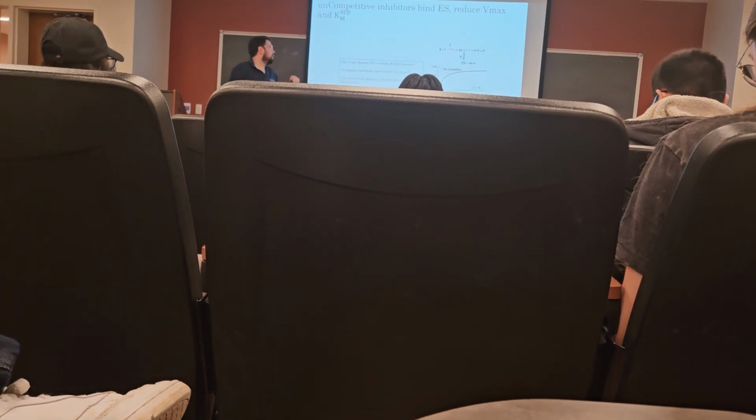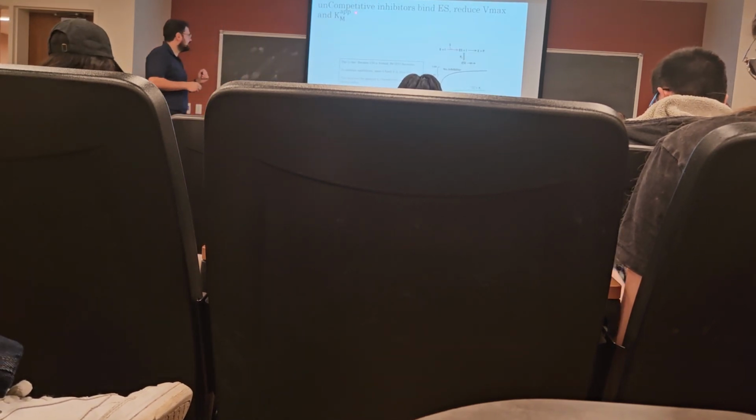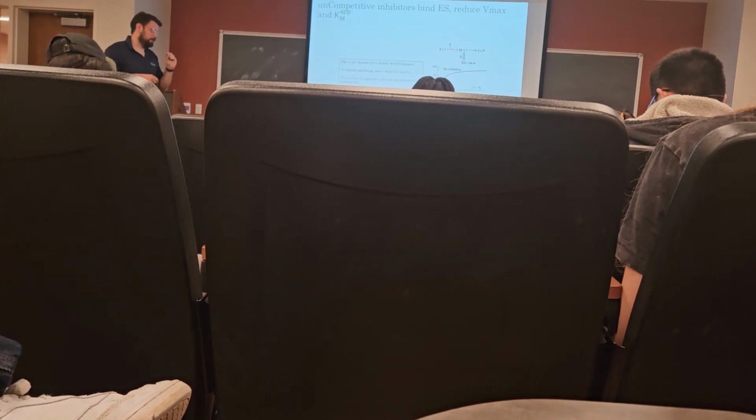Now, uncompetitive inhibitors reduce both Vmax and Km, or the apparent Km. And how do they do this? Well, again, remember, uncompetitive inhibitors are only capable of binding the ES complex, not the enzyme first. They need a binding event between enzyme and substrate, right?